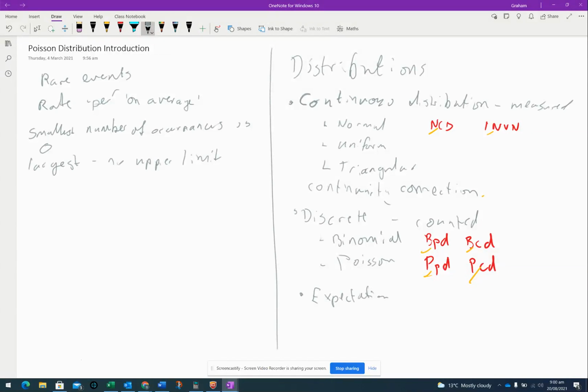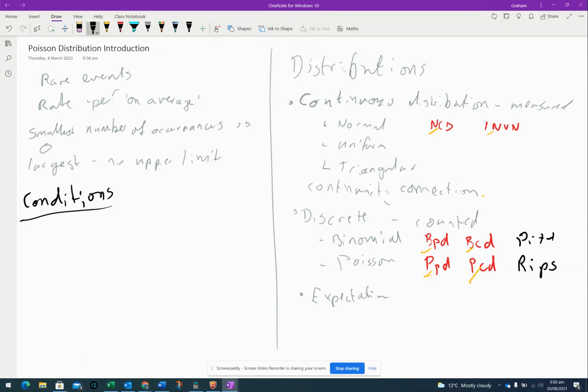Okay, now conditions. Remember, in our binomial, we used PIT for our conditions. This one we're going to use RIPS for our conditions.